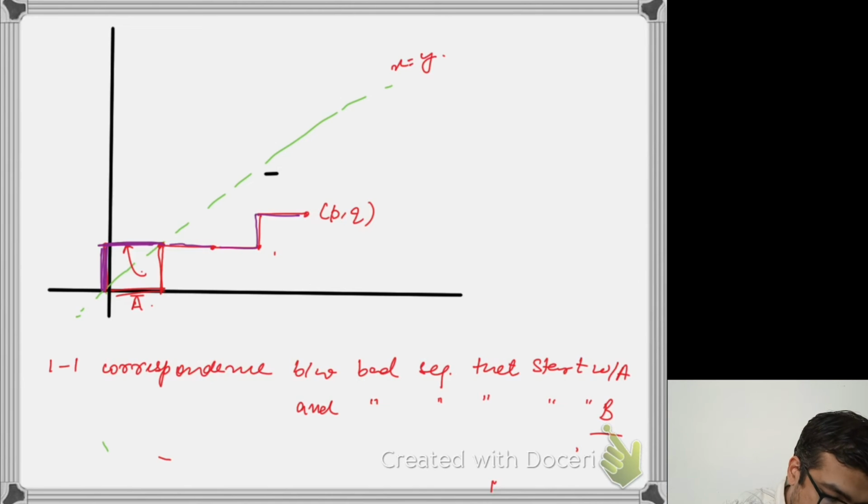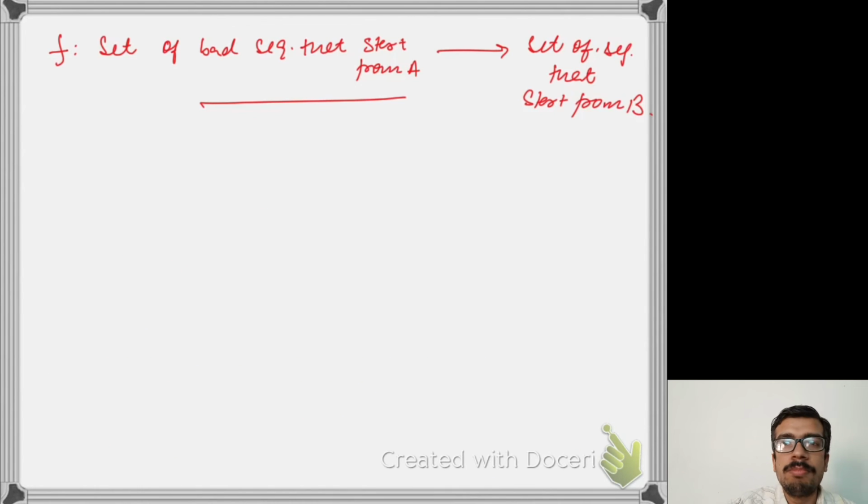So if this particular sequence, for example, was A, B, A, B, A, then I'm going to have B, A, B, B, A, right? And we can check that the path I get will definitely be a sequence which starts from B, because once I reflect the path, I'm interchanging all A's and B's.